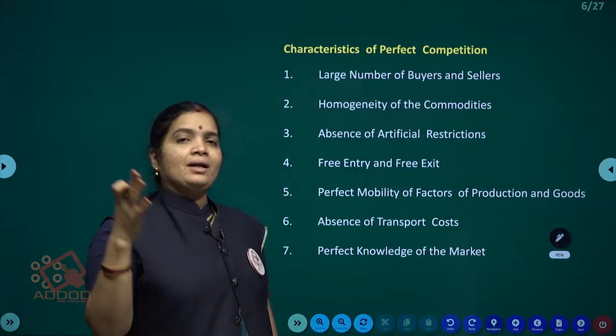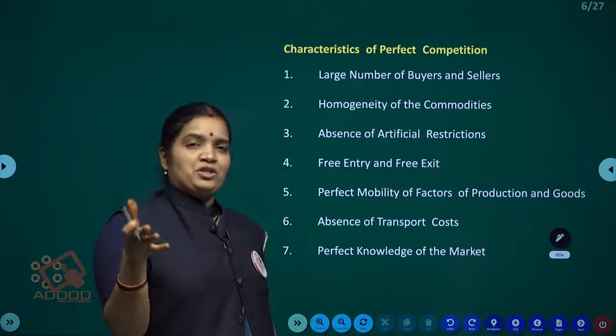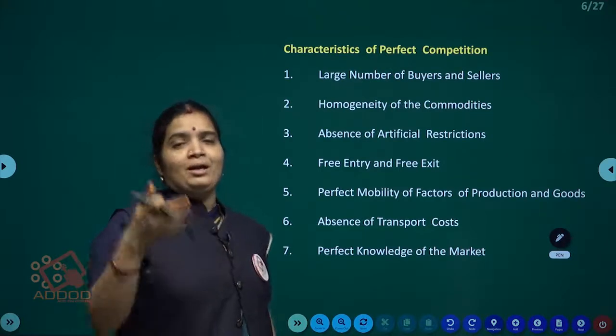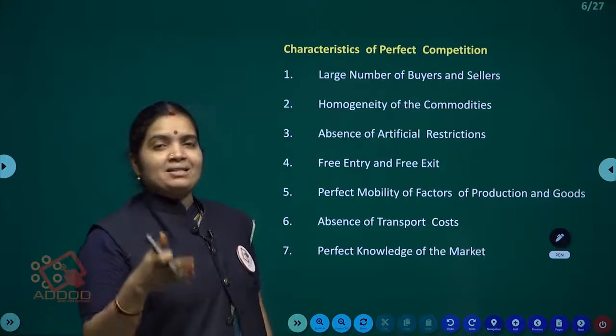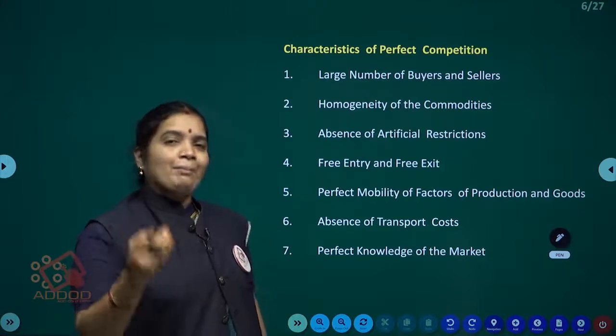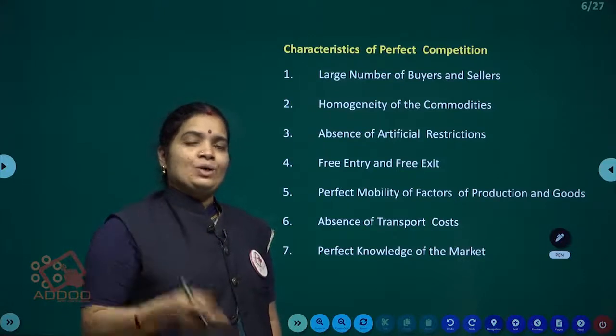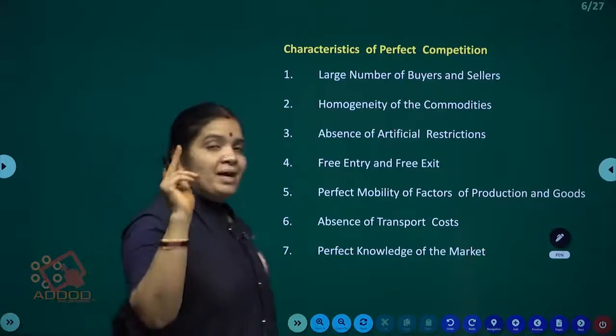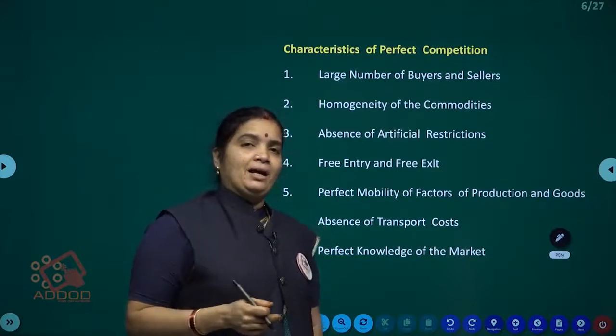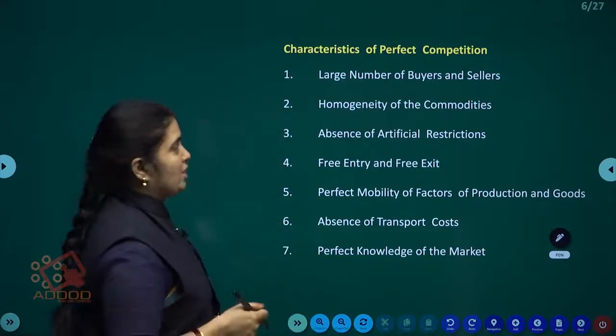Why? Because the factors of production, meaning landlords, labor, and those who are investing, the creditors, are also competing with each other. Because of that, the prices of factors of production are also constant. That type of market is called perfect competition, right guys?